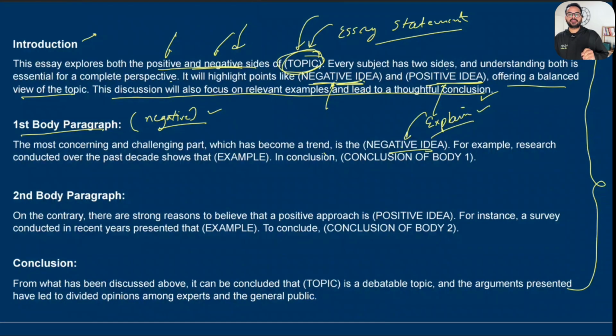So you can't just use the same sentence again and again. You need to paraphrase it, and secondly, you have to elaborate it this time. If you said something, now you need to expand it and explain your idea in a bit more detail. And then next is, for example, research conducted over the past decade shows that, and then the example. So now you need to give an example which is supporting that negative idea.